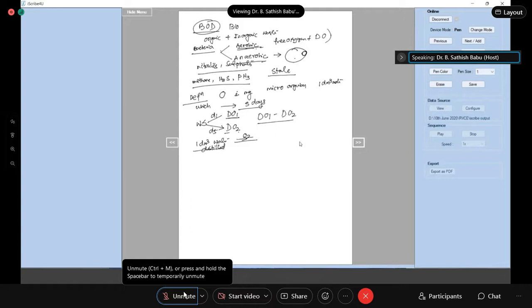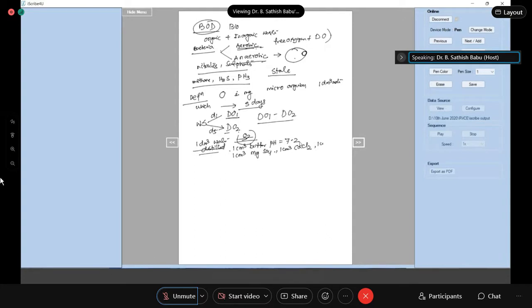You have taken distilled water. To this distilled water, you have added oxygen for 24 hours. Then to this, you add 1 cm cube of buffer having a pH of 7.2, 1 cm cube of magnesium sulfate, 1 cm cube of calcium chloride, and 1 cm cube of ferric chloride.